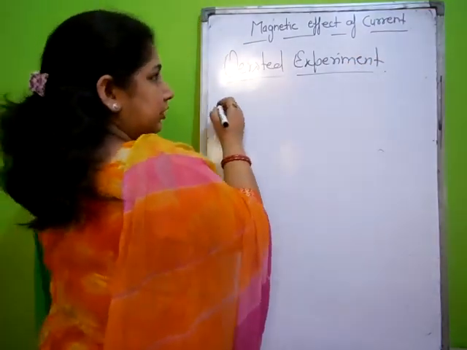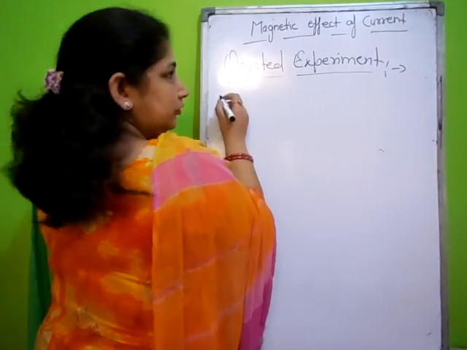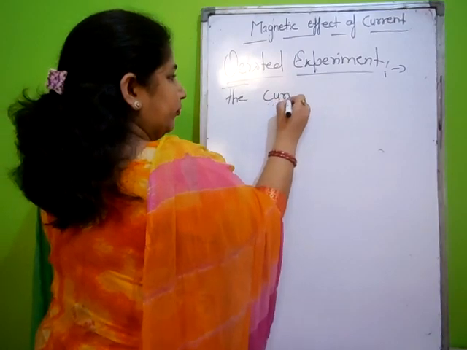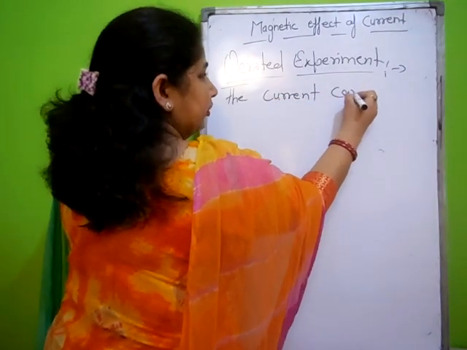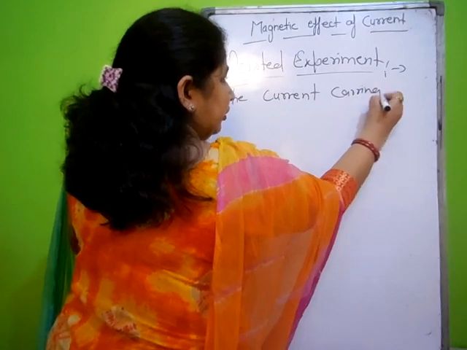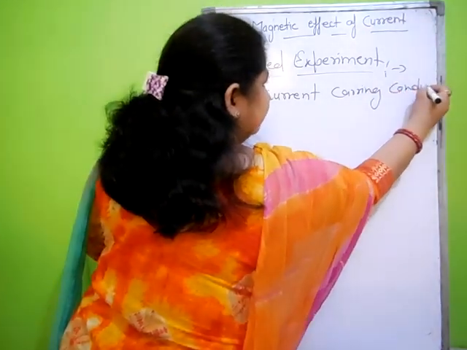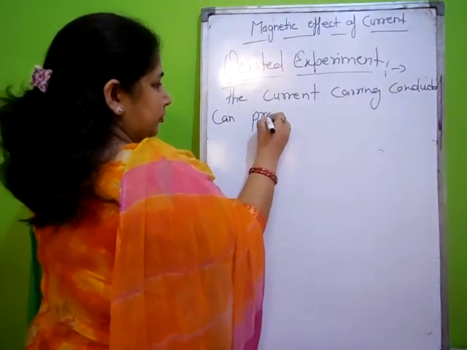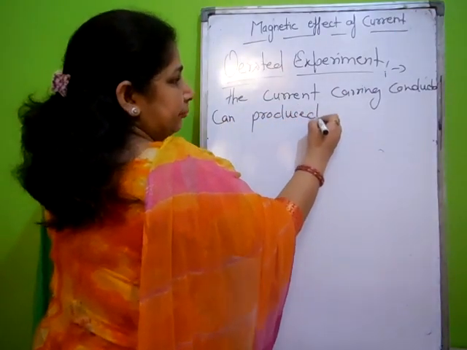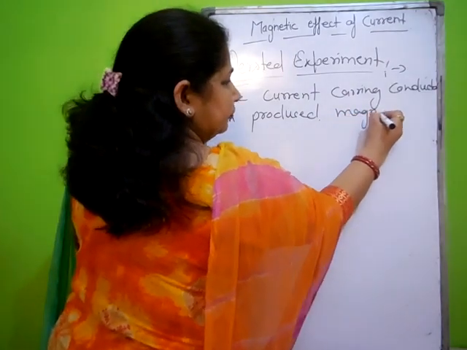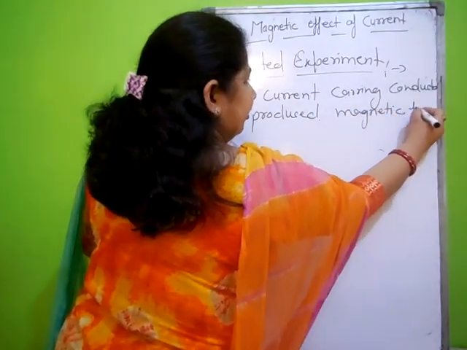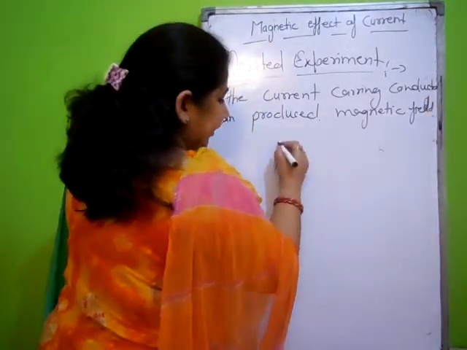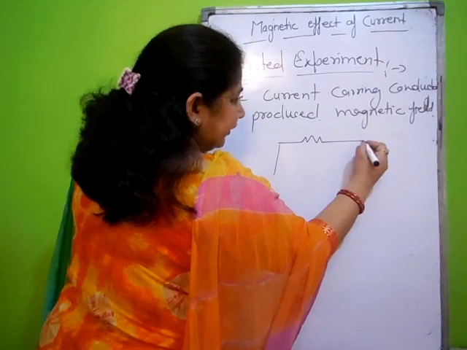According to Oersted, a current carrying conductor can produce a magnetic field, as seen with the magnetic compass near the current carrying conductor.